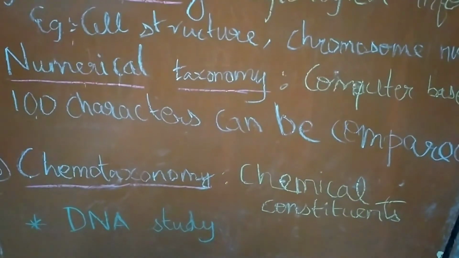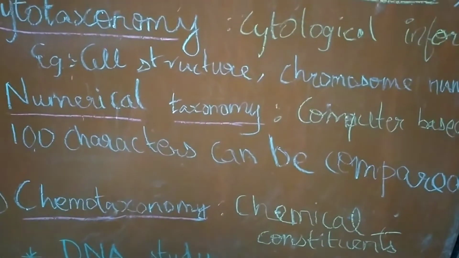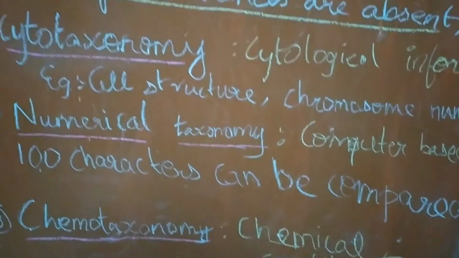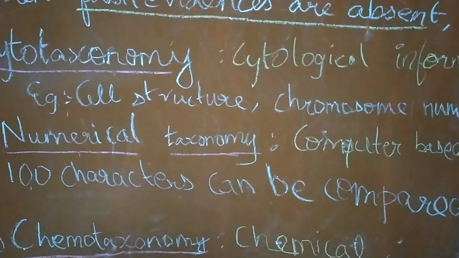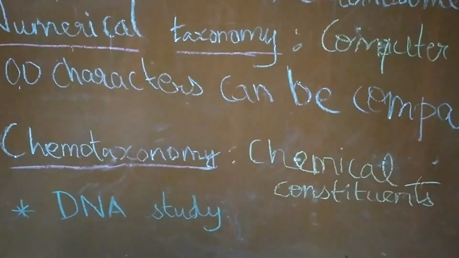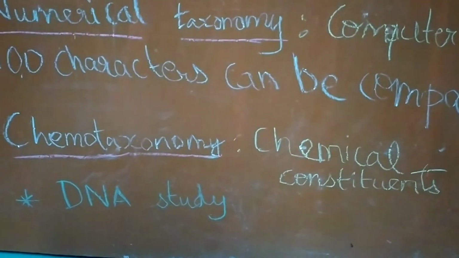We can easily join them into groups, right? So numerical taxonomy plays a vital role in classification.